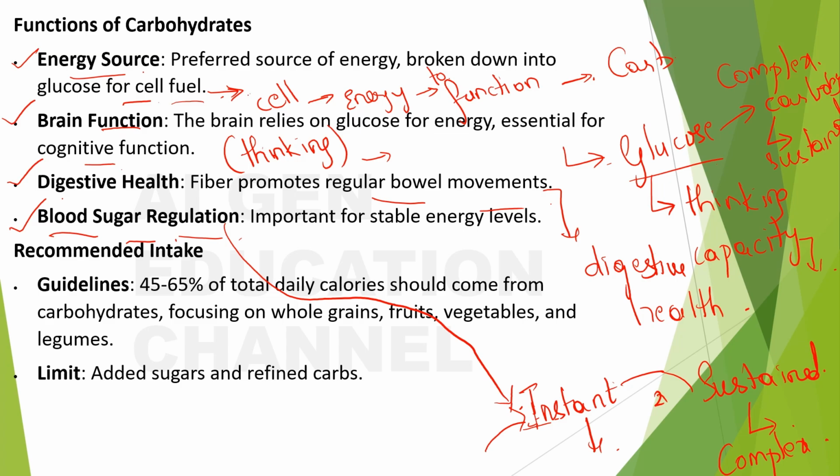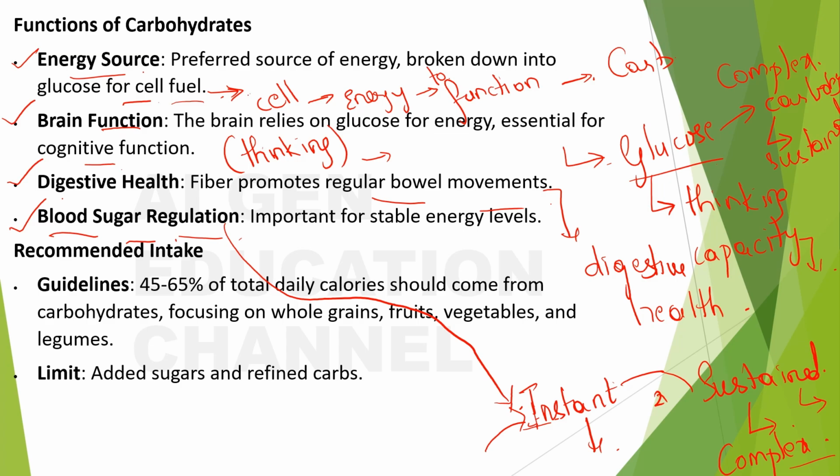Even if you don't understand, there's no problem, but one thing you have to remember is that simple carbohydrates give instant energy. Those are not so good for our body, and can be used only if you need peak performance. The sustained energy given by the complex carbohydrates is always good for your body.